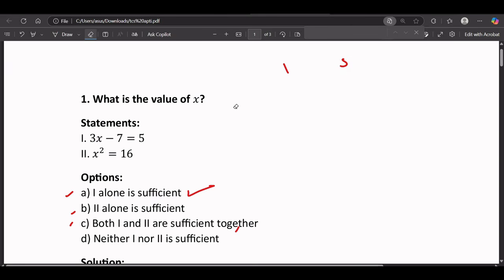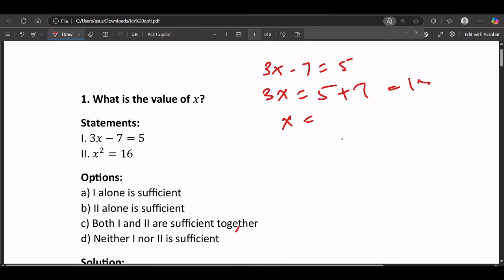Okay, now let's solve this. See carefully: the first statement says 3x minus 7 equals 5. That means 3x equals 5 plus 7, which is 3x equals 12. So what is the value of x? The value of x is 4. So we can find the value of x, which is 4, using only the first statement.